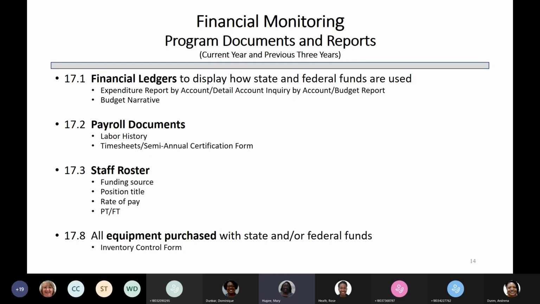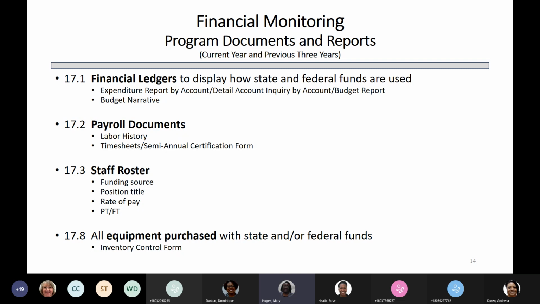When I say financial ledgers, there are different ones. At the district level, they may use expenditure reports by funds or by account. They may have a detailed account inquiry by account, or you may have the budget report on the program level. I'm looking for whatever has your expenditures by accounts. I'm looking at your 243, your 356, and other accounts, your 956. Whatever has your adult ed funds, that's what I'm looking for.